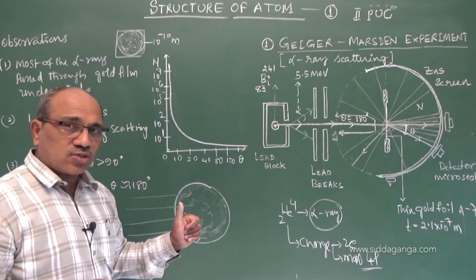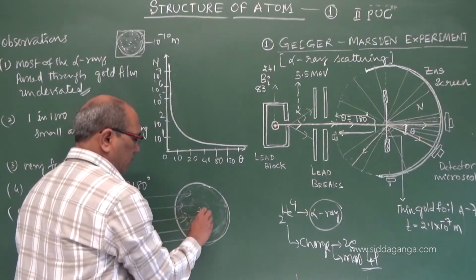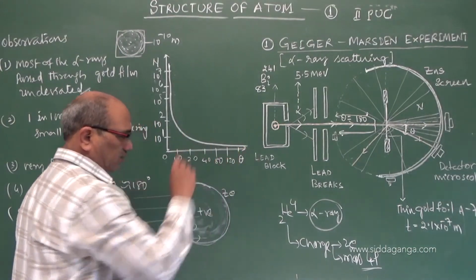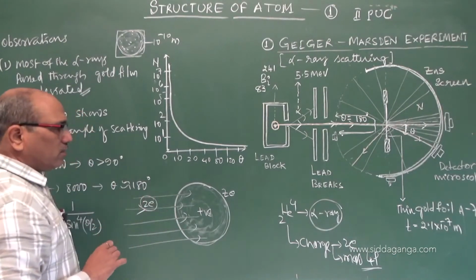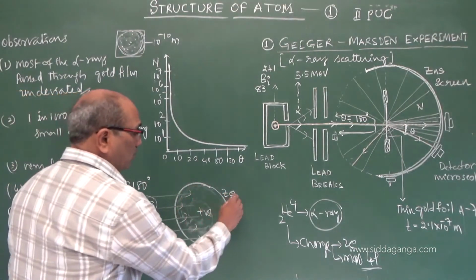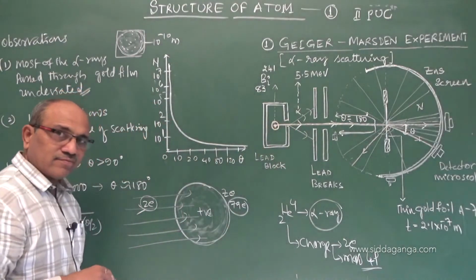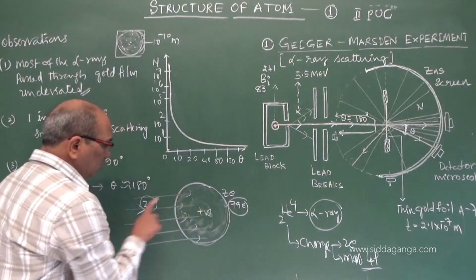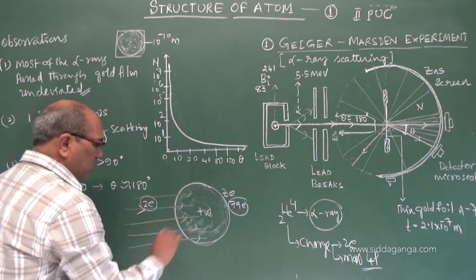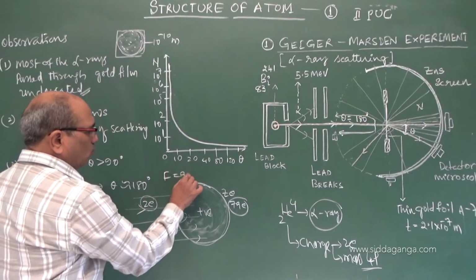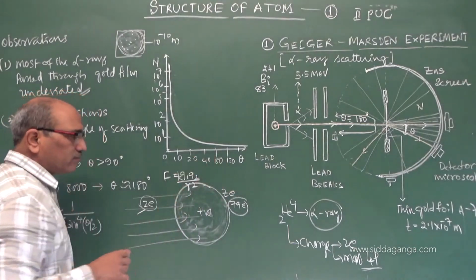Why is it thinking so? Suppose this is a positive sphere with charge Ze, and alpha particles have charge 2e. Imagine Z is 79 for gold. The electrostatic force of repulsion between them is K Q1 Q2 by R square.